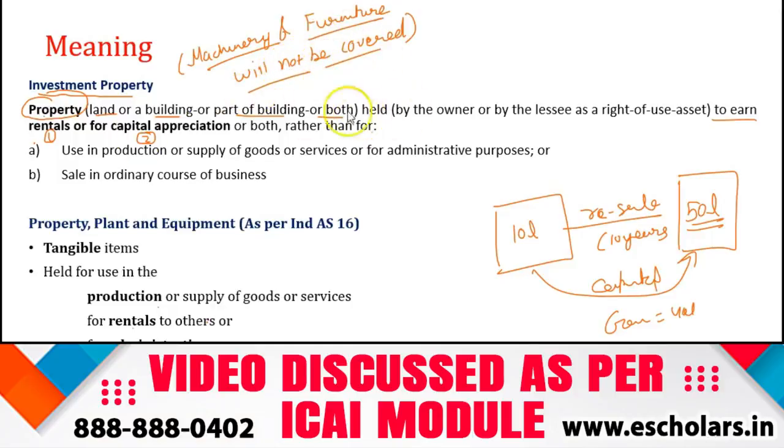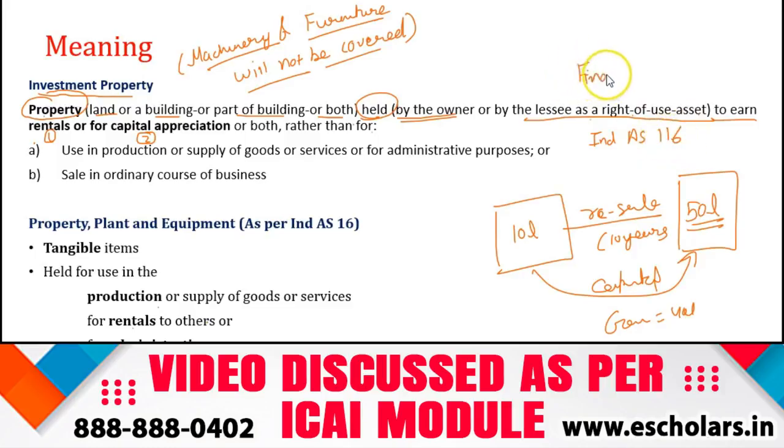Okay, so held. Now what is the meaning of this held? See, either the entity has the ownership of that property or it has acquired that property under a finance lease, which you can say as a right of use asset. This word we will discuss in IND AS 116.